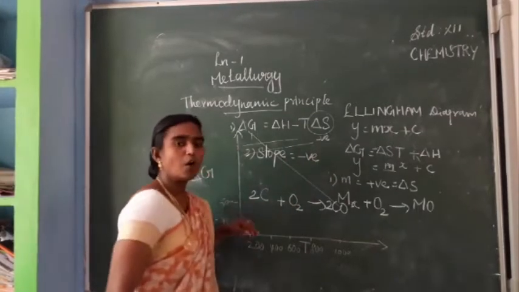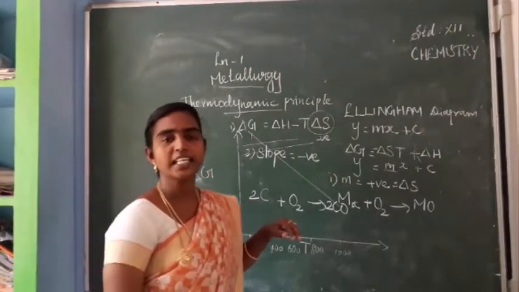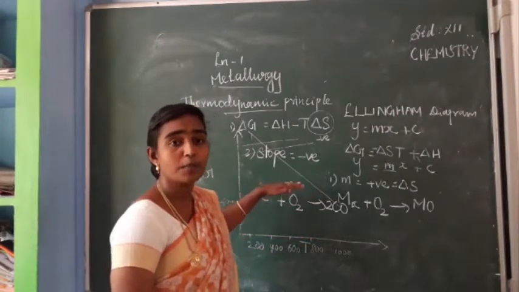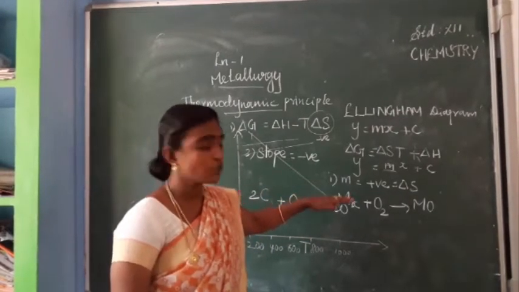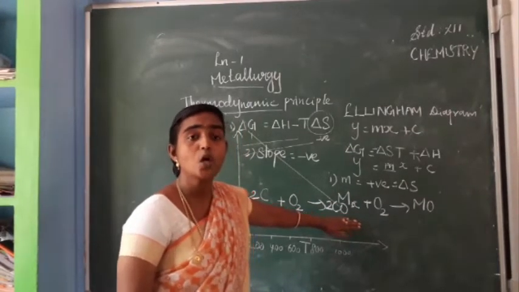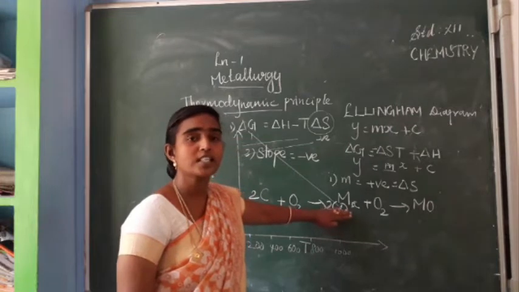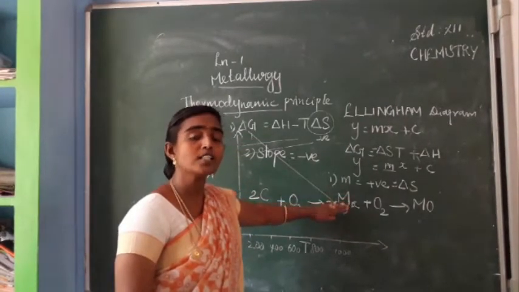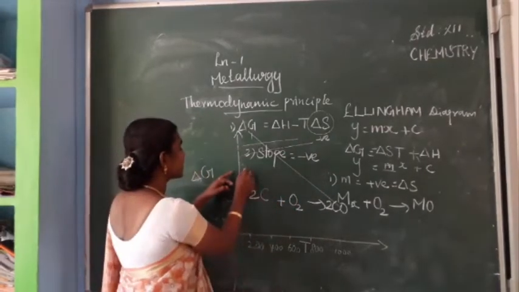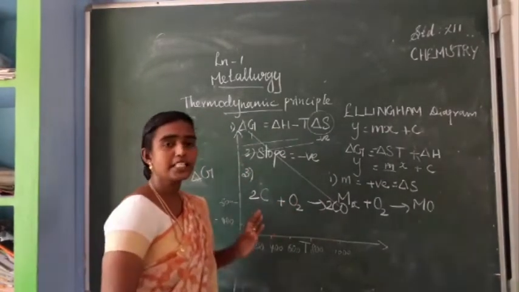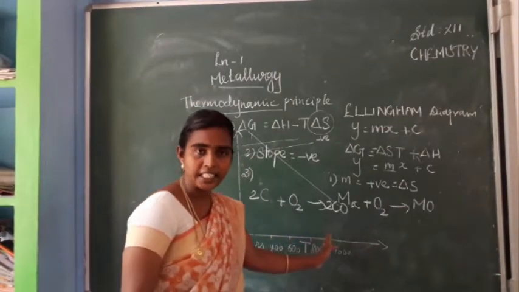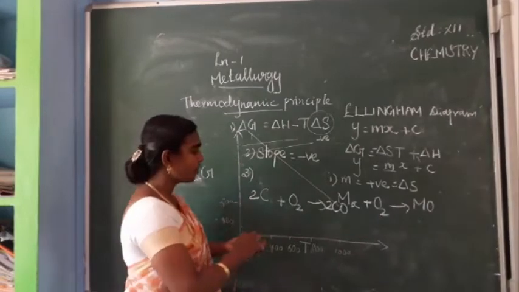That means formation of carbon monoxide is feasible. Formation of carbon monoxide is stable, so we can say carbon monoxide is more stable. So we can use carbon monoxide as a reducing agent for most of the metal oxides. Next, the third case is as the temperature increases. In this graph, when the temperature increases, the graph will be like this.